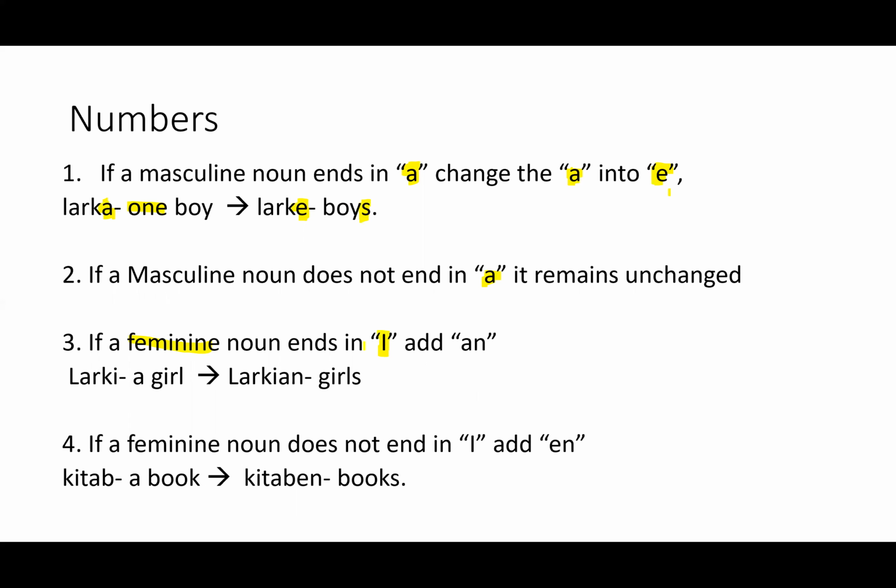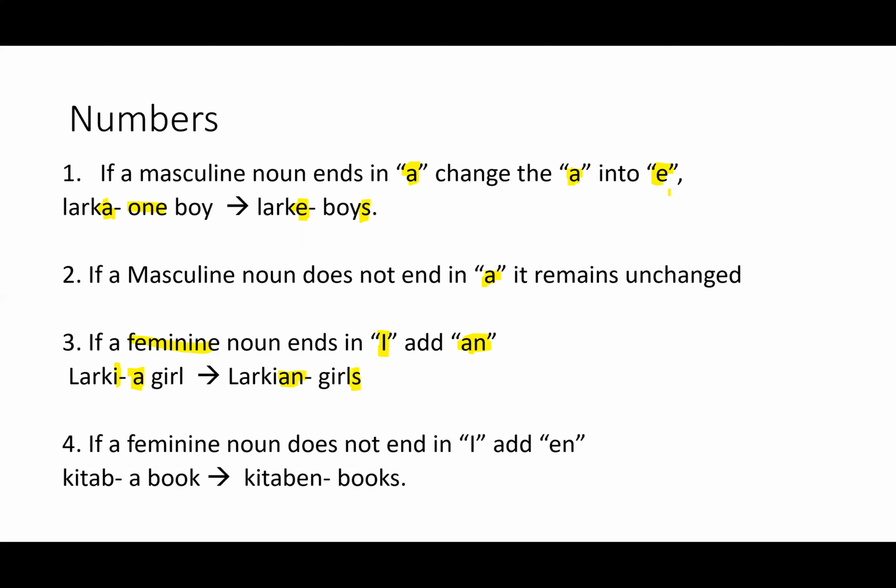Once we figure out it is a feminine noun and it ends in I, we add an at the end. So ladki, it's a feminine noun, it has an I at the end, means one girl or a girl. We add an at the end, so it becomes ladkiyan, girls, more than one girl. So ladki is one girl, ladkiyan is more than one girl.